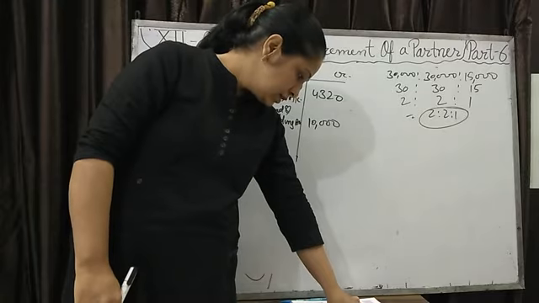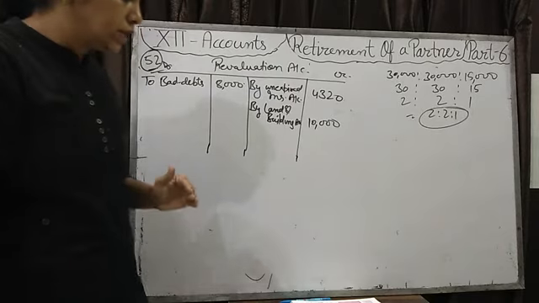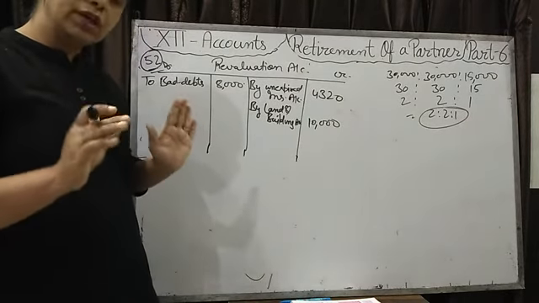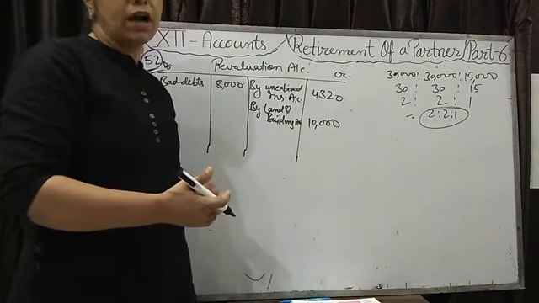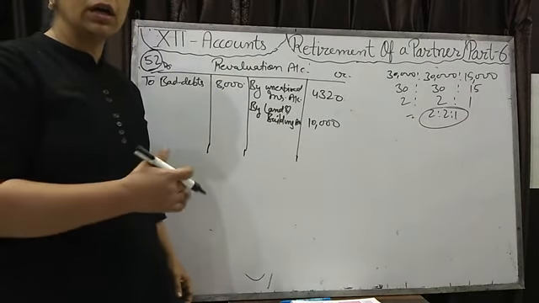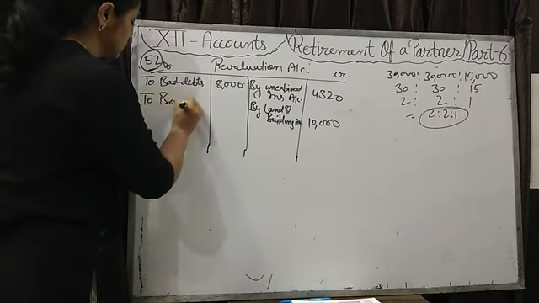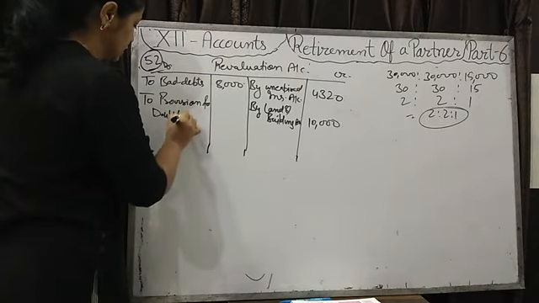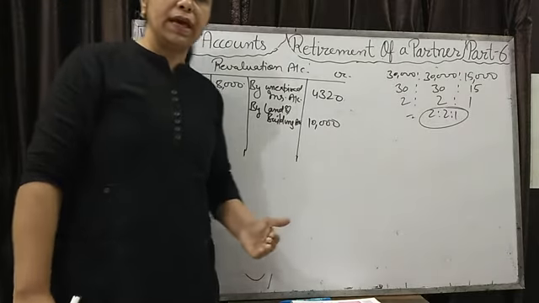So next is provision for doubtful debt be maintained at the existing rate. One thing more is given, that the old provision of 2,000 we have used for the balance sheet. Now again we have to make a new provision. So that new provision we will make from the revaluation account. Now again loss is there, that we will write to provision for doubtful debt. For that we have to make more provision at the existing rate, the rate that was there before.